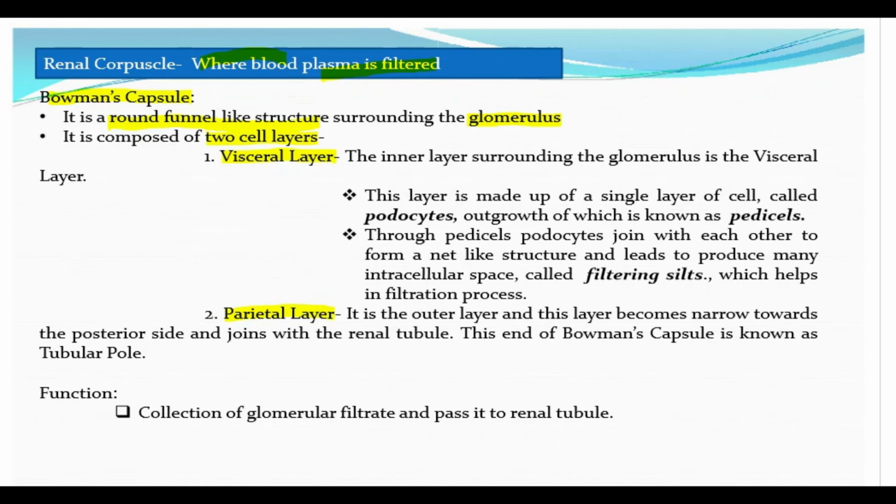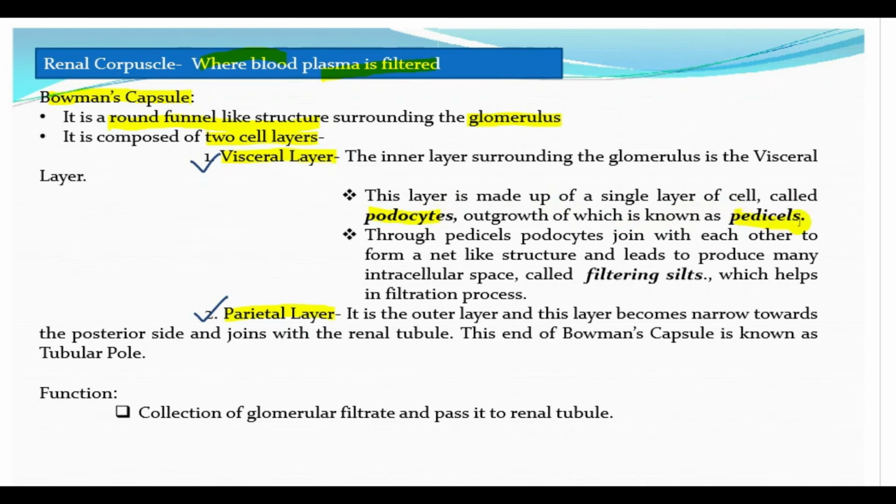Okay, it consists of the visceral and the parietal layer. So what is the visceral layer? The inner layer surrounding the glomerulus is the visceral layer. This layer is made up of a single layer of cells called podocytes, outgrowths of which are known as pedicels. I'll show you what are podocytes and what are pedicels.